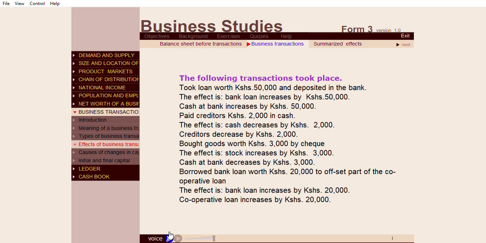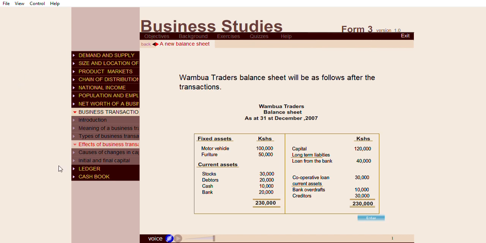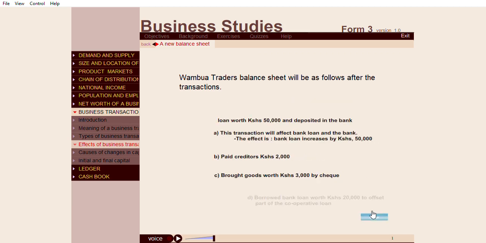Paid. Wambua Traders' balance sheet will be as follows after the transactions.